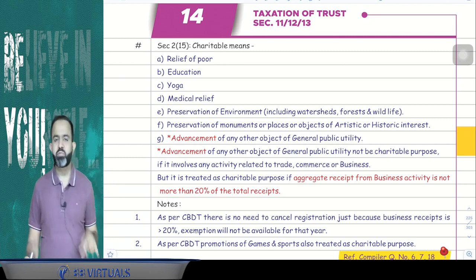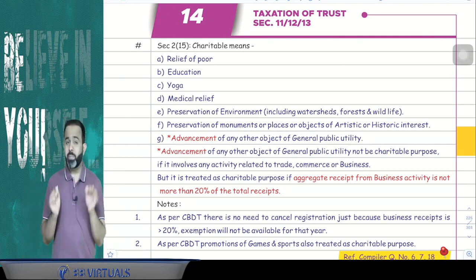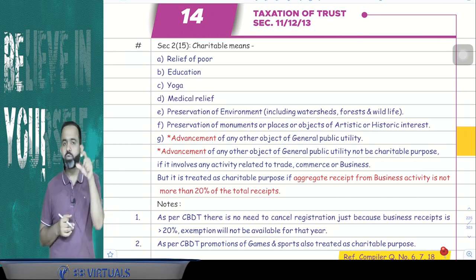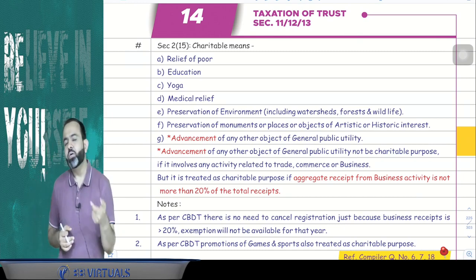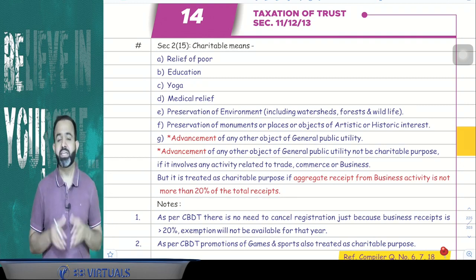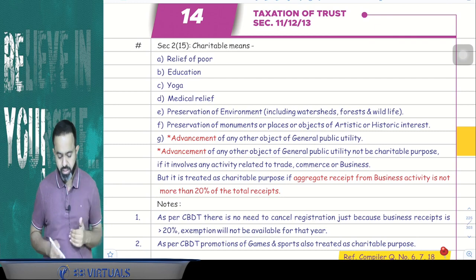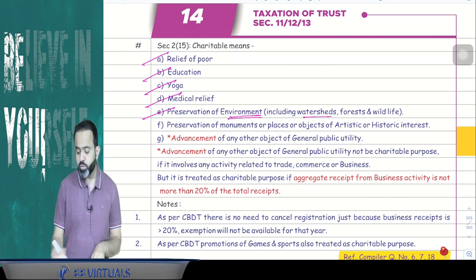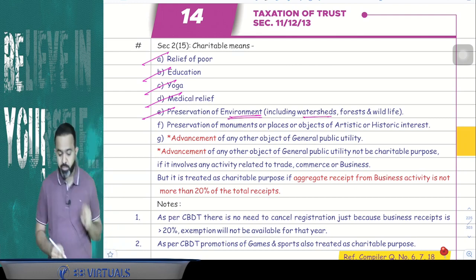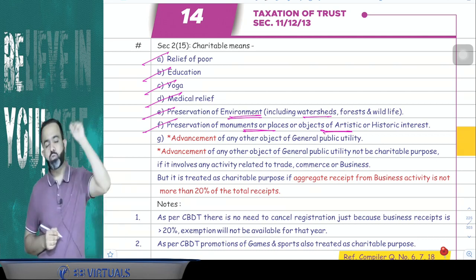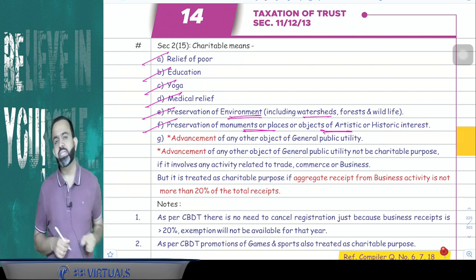Now what are the objectives? First is relief to the poor, meaning the trust's main objective is the relief of the poor. Relief of the poor means food, shelter and clothes. If the trust is providing that type of facility, we can say the trust is doing relief for the poor. Or if the trust's objective is education, yoga, medical relief, or preservation of the environment, including watershed, forest and wildlife, and preservation of monuments or places of objects, like historical places, then that will be treated as charitable.